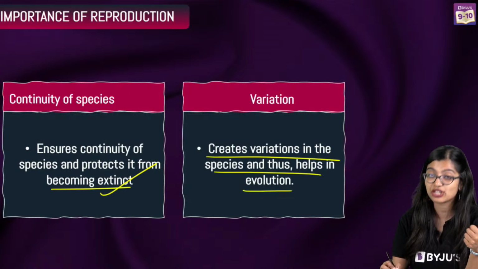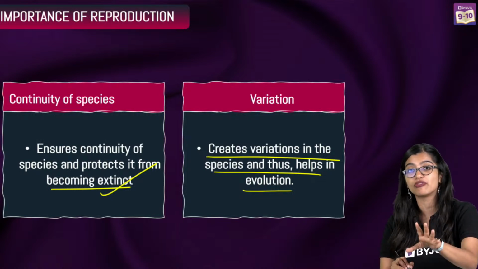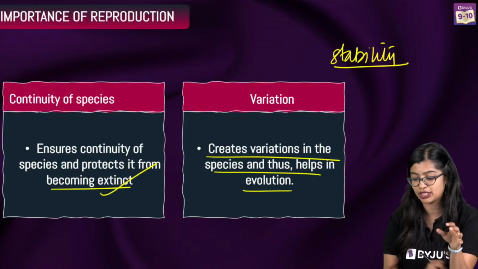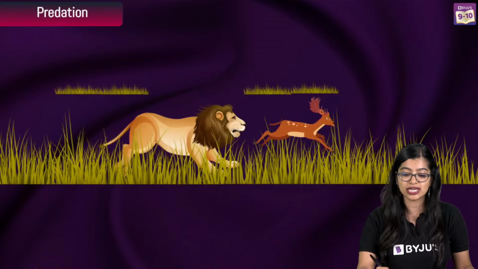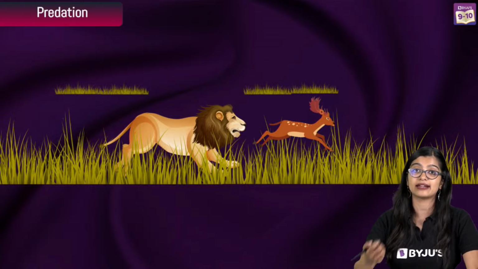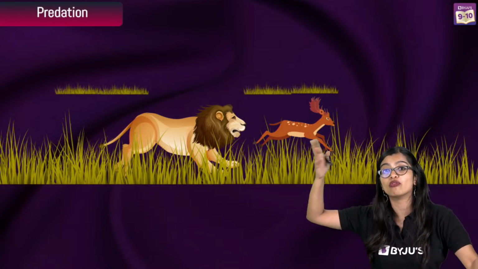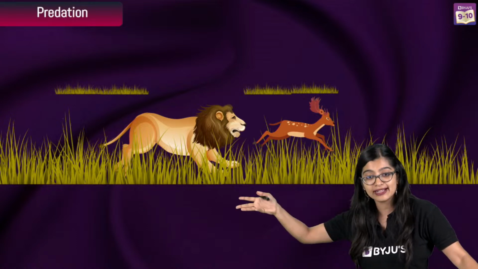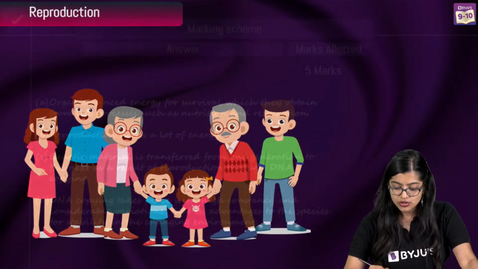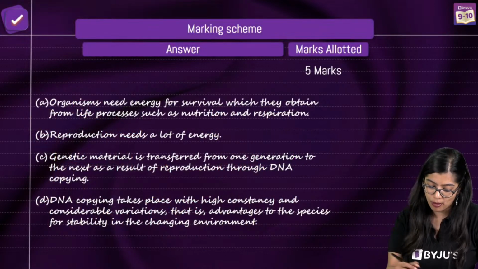And the variations that accumulate during the copying of DNA also provide a certain stability to the species. This is also essential because at the end of the day there is competition, and if an organism does not reproduce and it's hunted down, then it will get affected. So when you're writing the answer, write these 4 points.